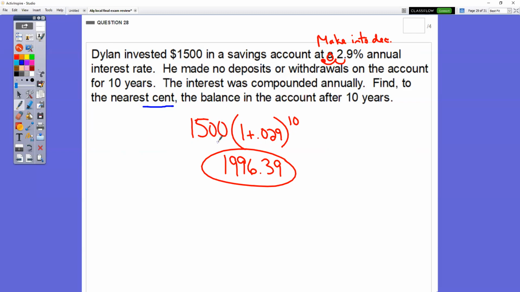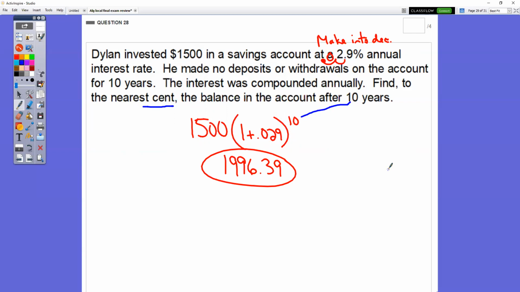1,500 is what he started off with, times, in parentheses, 1 plus. It's plus because when you put money into a savings account, that money is going to grow. It's going to increase. So plus that percent, but we're going to put it in as a decimal, 0.029, to the 10th power because it's 10 years.